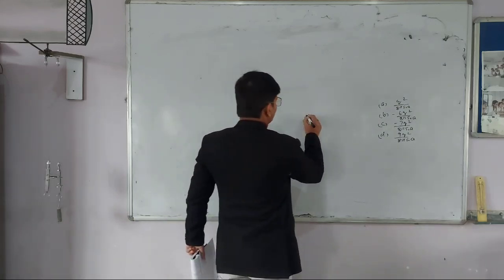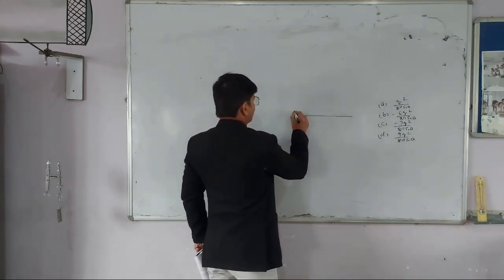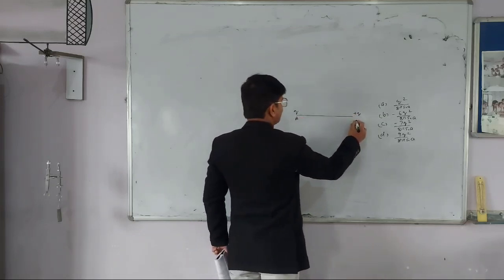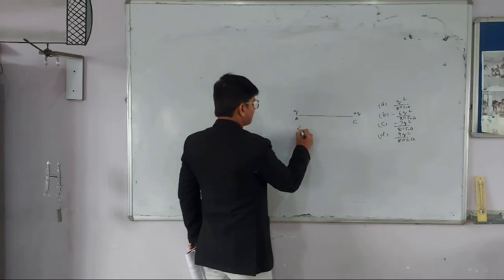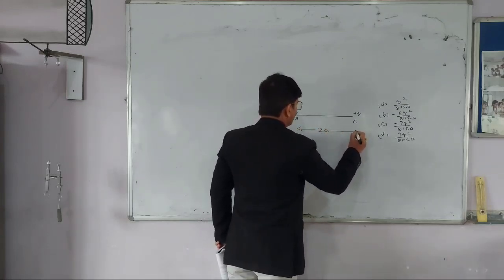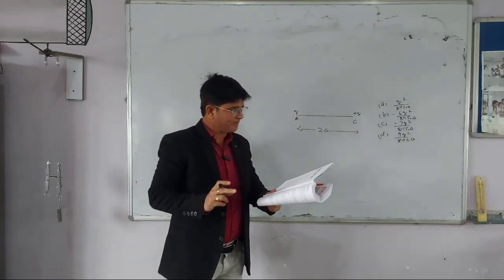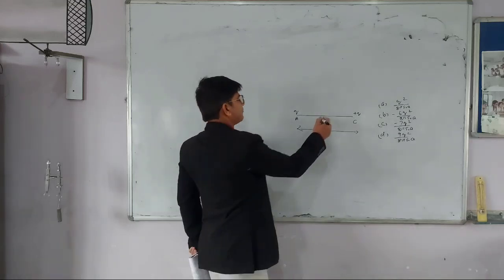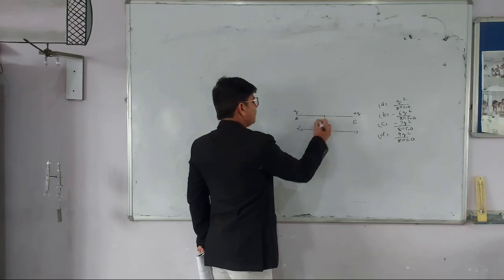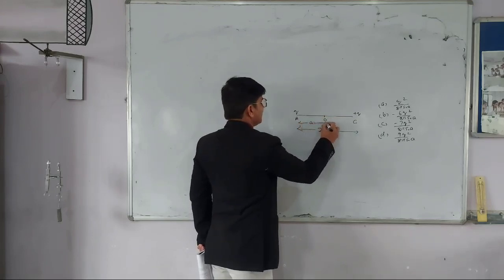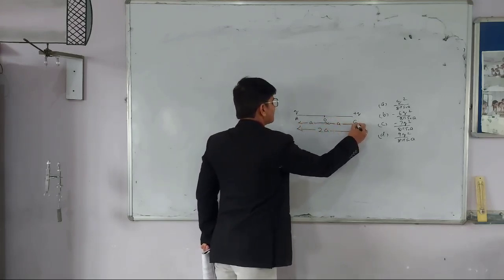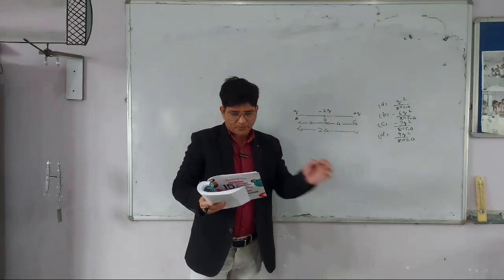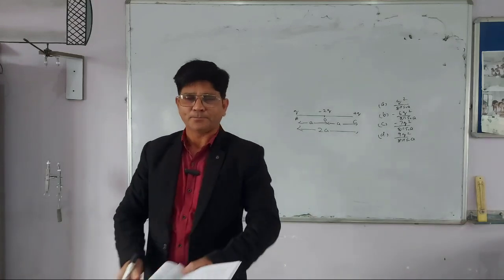So according to the question, two charges are given, both of them are plus q, and let us suppose this point is A and this point is C, and they are placed at a distance 2a from each other. According to the question, a third charge minus 2q is placed midway between them. Midway means the midpoint of this line. Suppose this is O, so the distance from A to O is a, and distance from O to C is also a, and a third charge minus 2q is placed here. So the question is: what is the potential energy of the system?